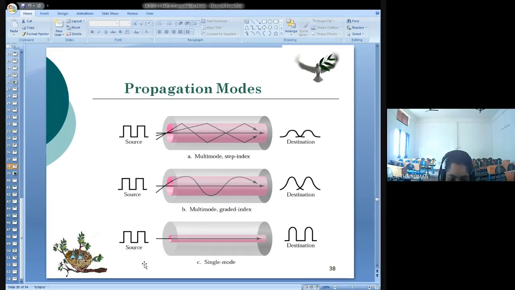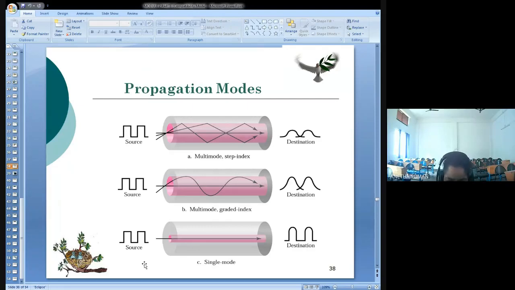Okay, so for step index, you have to just understand. First, the diameter of the core is higher than that of the cladding. Second, the density of the core is constant from the center towards the edges. So when a beam of light passes through this constant density, it travels in a straight line. But when it touches the interface, you have an abrupt change, and since there is a sudden change, that results in distortion of the signal.